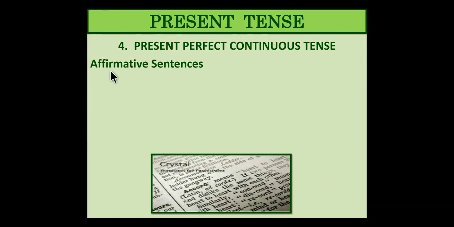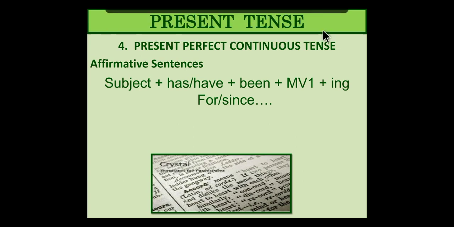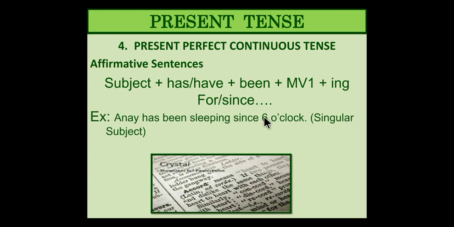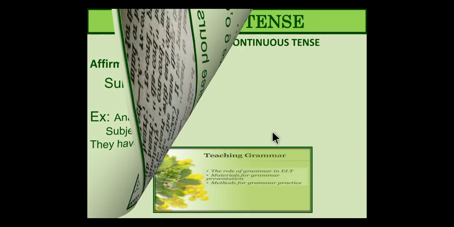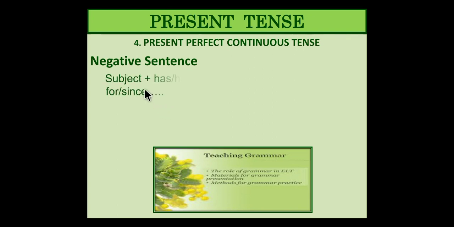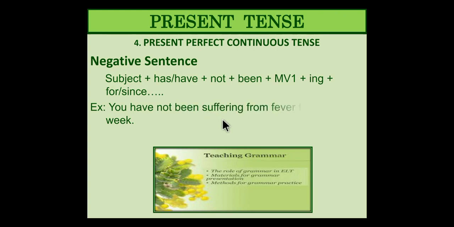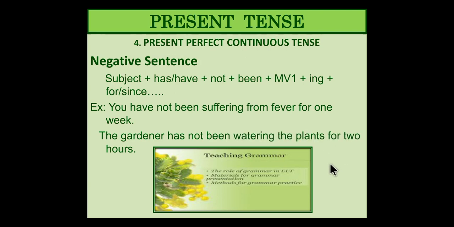Now I am done. Then affirmative sentences. Subject plus has, have been, and then MV1 and ing with for or since. That helps. For or since. Anay has been sleeping since 6 o'clock. Singular subject, has. Then they have been running for 3 hours. Plural subject. Then negative sentences, not should be there. Same format but with a not over there. See, you have not been suffering from fever for 1 week. Just check. The gardener has not been watering the plants for 2 hours.